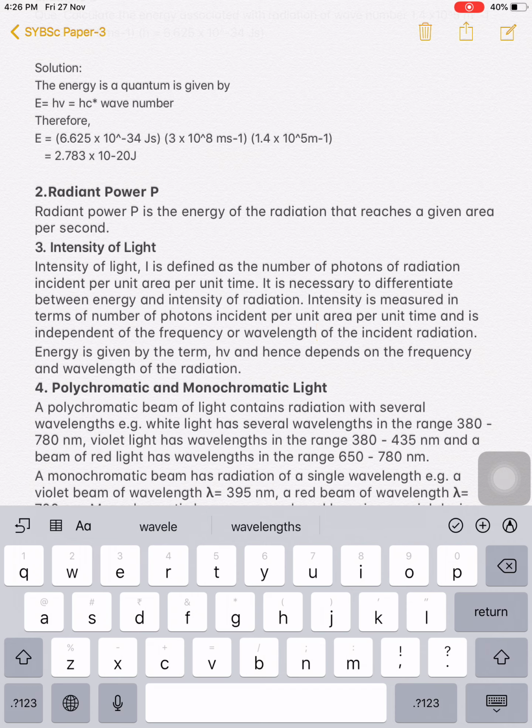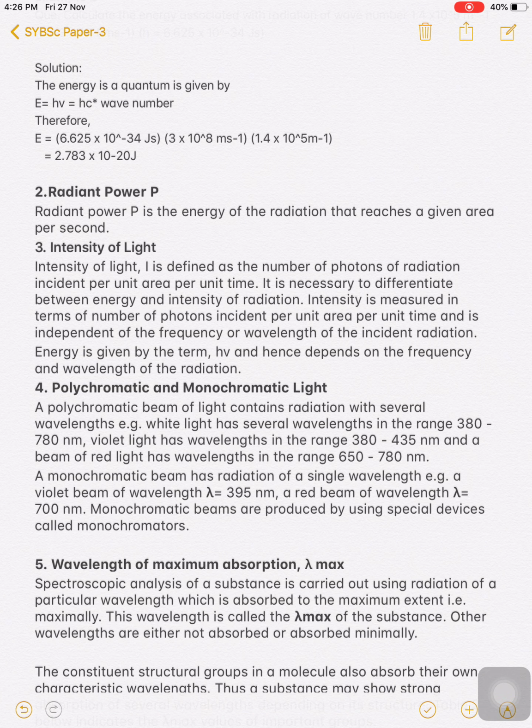Energy is given by the term h nu, and hence depends on the frequency and wavelength of radiation. If you change the frequency or wavelength, the energy of that radiation may change.